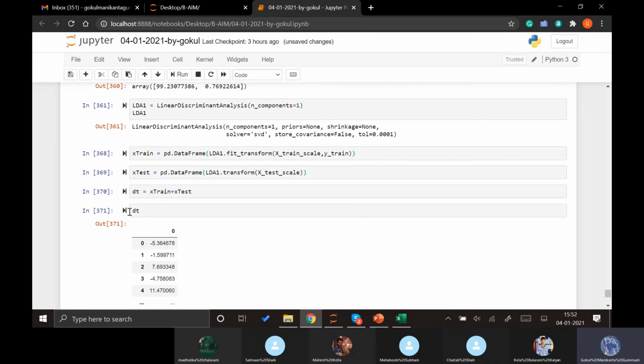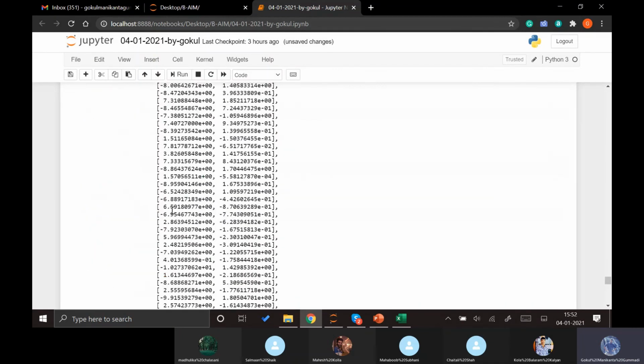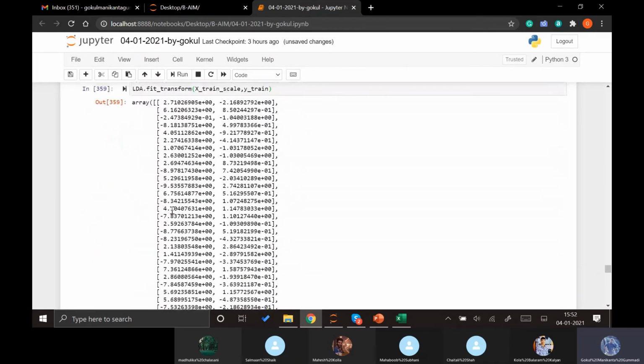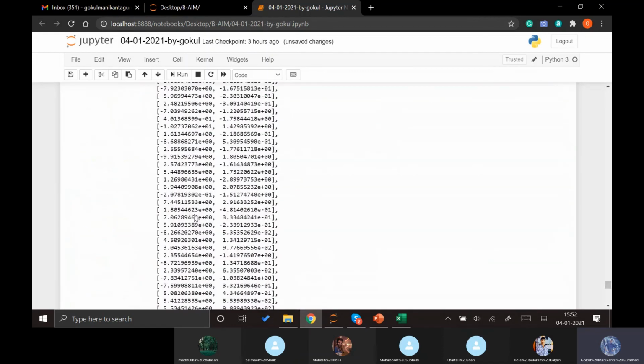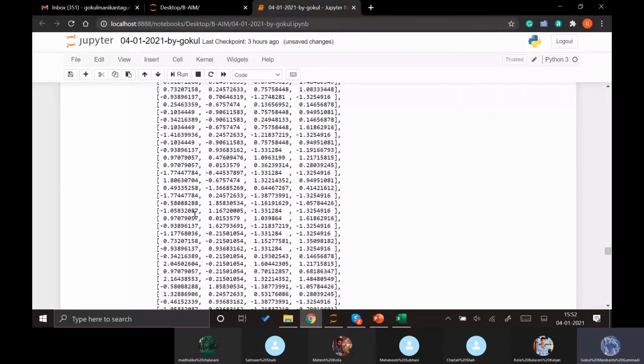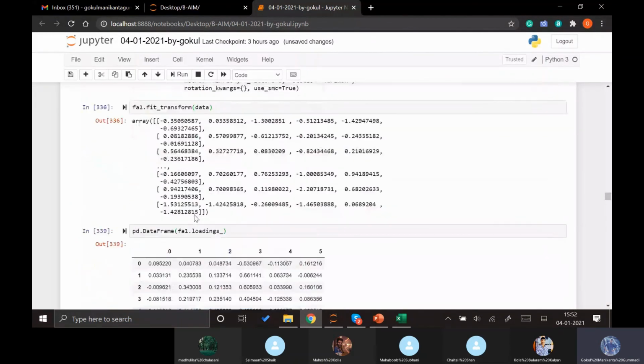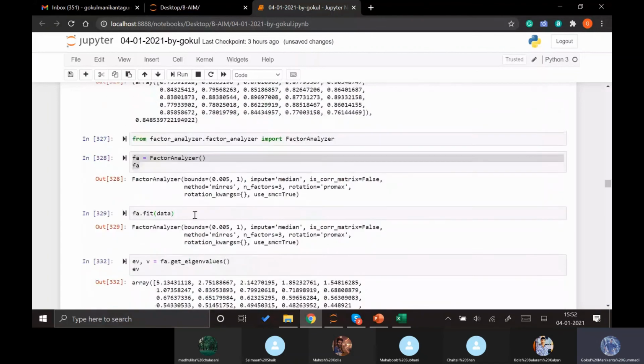So now we can use this data set and apply different models. We also need to add the y variable here, and then we go with the other different models which we usually apply on data sets directly without doing this discriminant analysis.